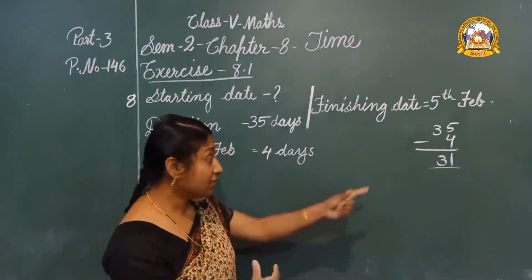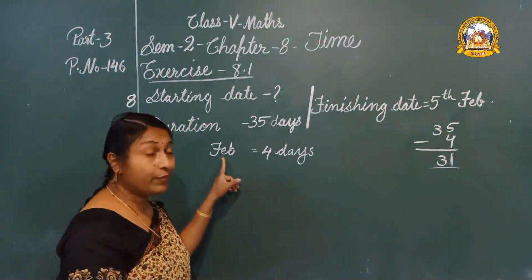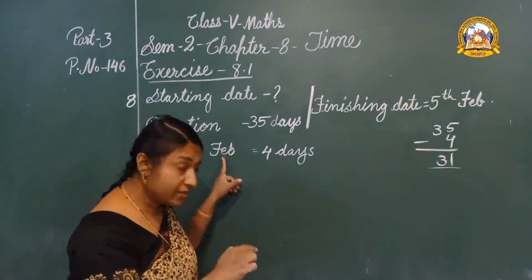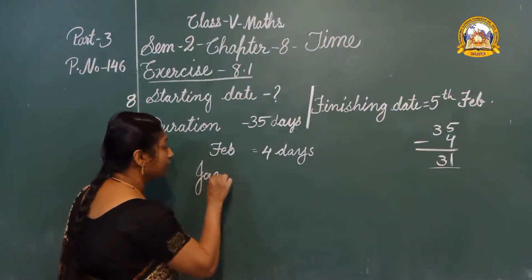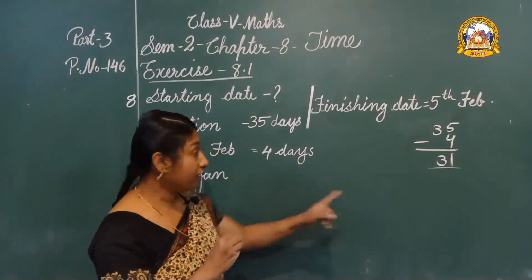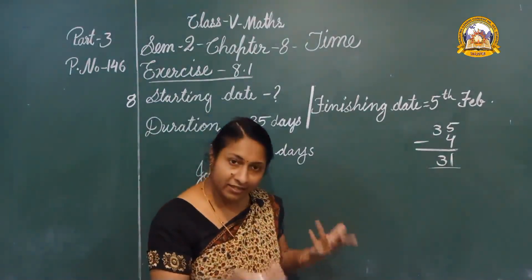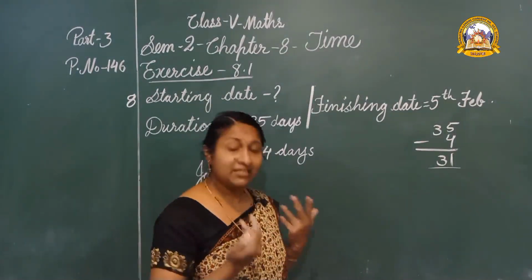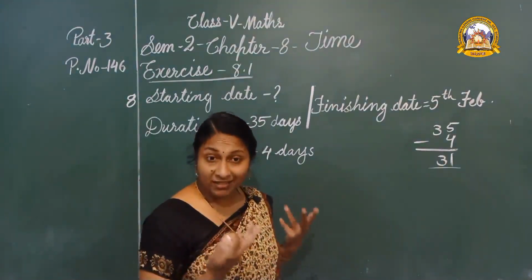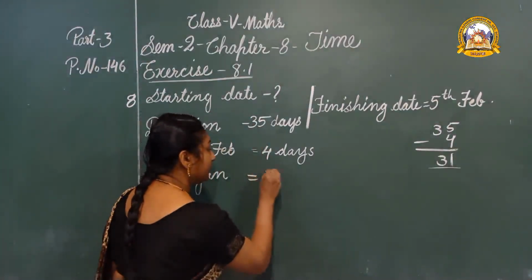Which is the month before February? Before February, January. From January we can take 31 days. Total there are 31 days already. Let us take those 31 days completely.